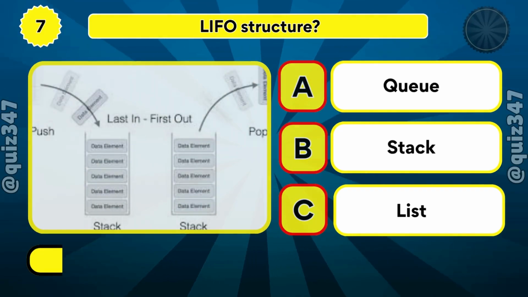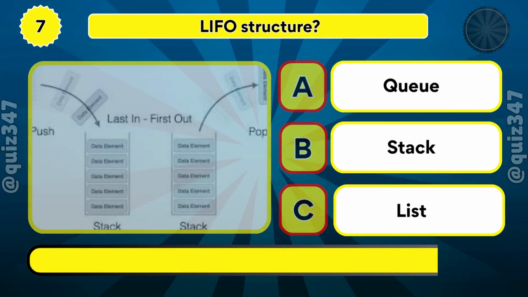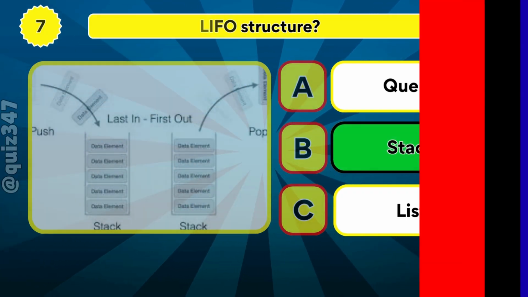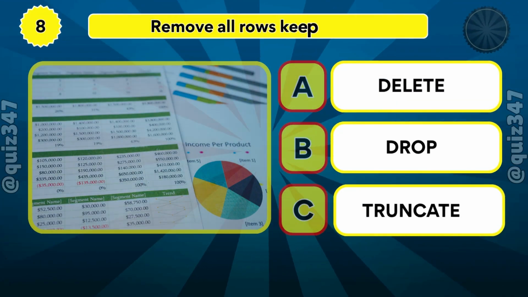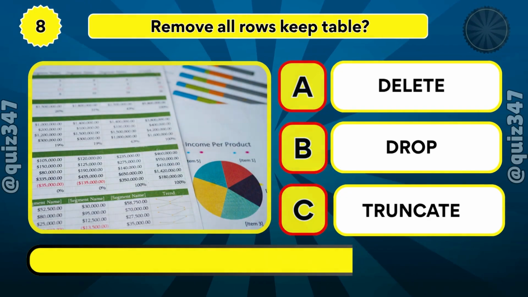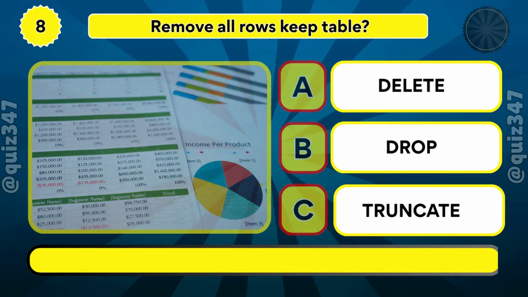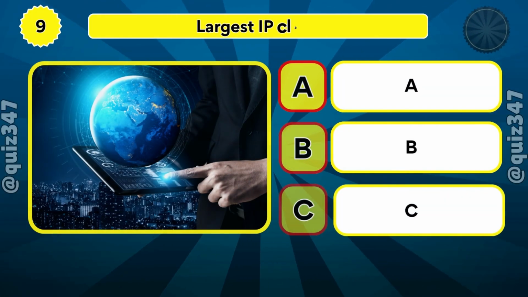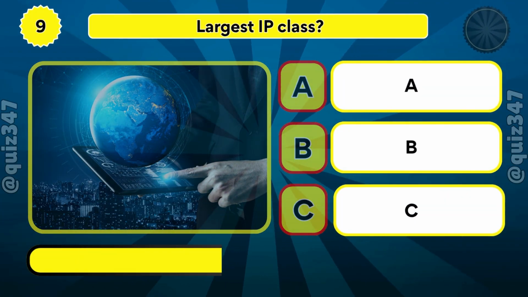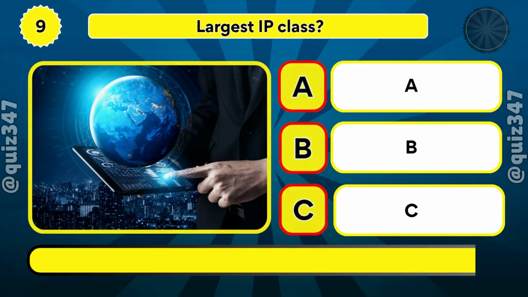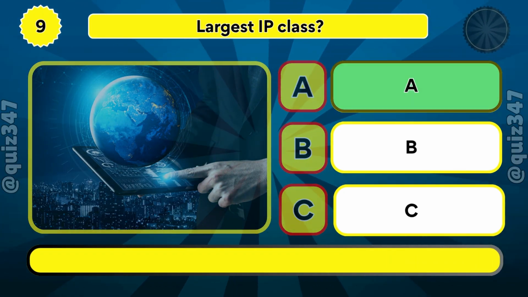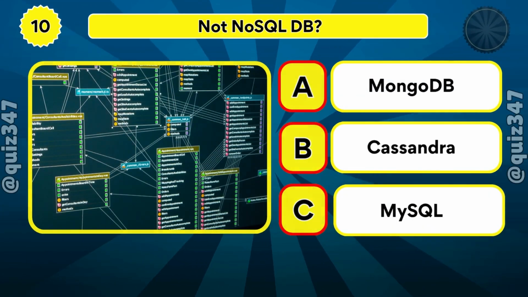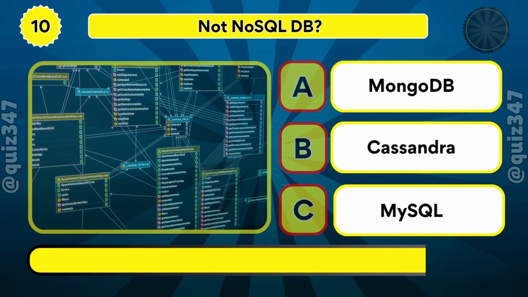Which data structure follows LIFO? Easy or tricky? Which command removes all rows but keeps the table? Be careful here. Which IP class has the largest range? Only 1% know this. Which is not a NoSQL database? You're doing great.